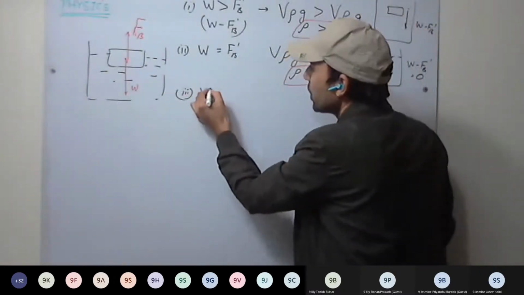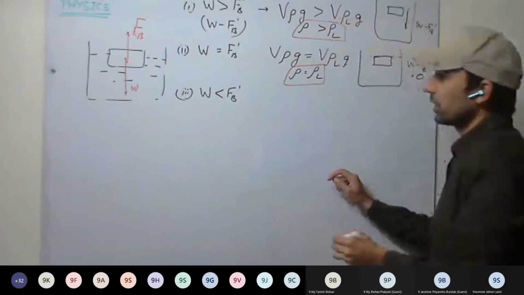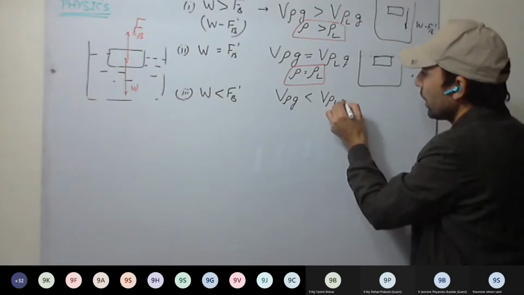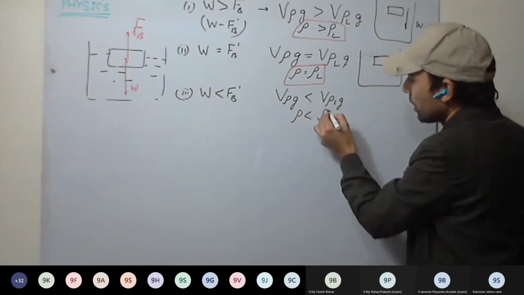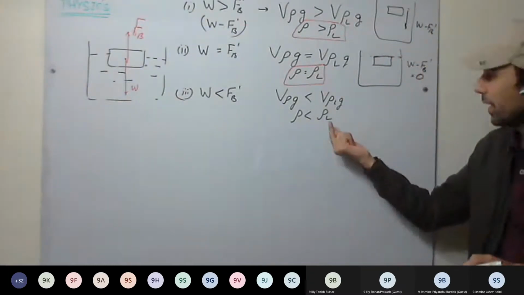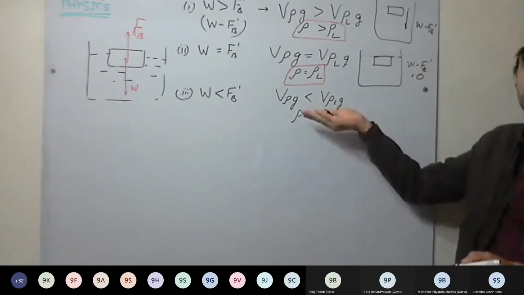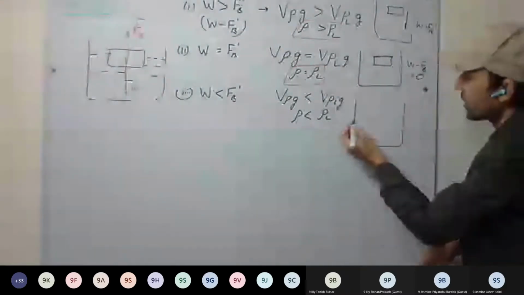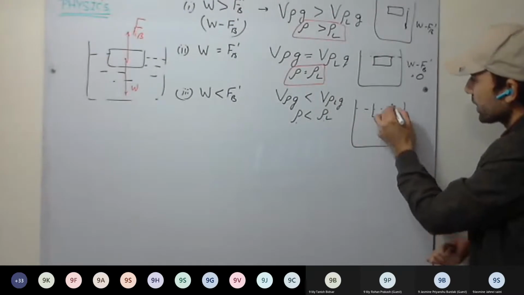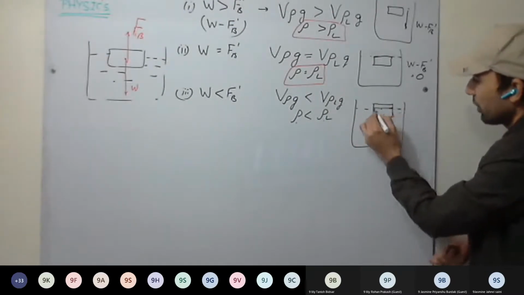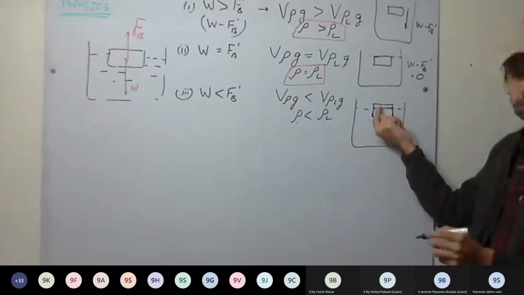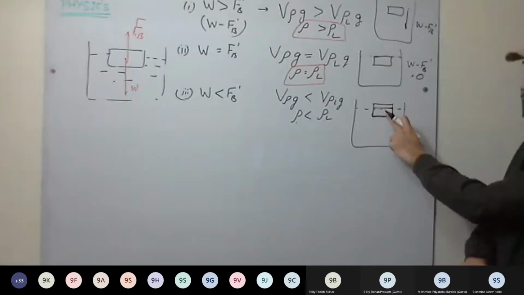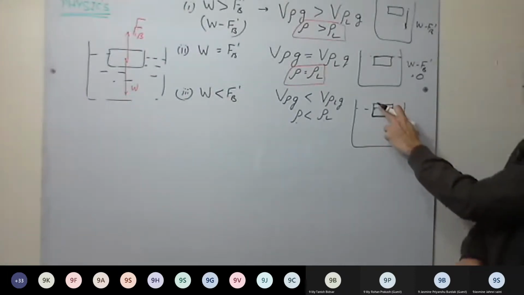Third case, when weight is less than maximum upthrust force. In this case, V rho g is less than V rho L g. Then when the density of the body is less than density of the liquid, it will float on the liquid, displacing some liquid depending on how much difference is there. The body will be submerged. Some part will be outside the liquid, some part will be inside the liquid. So body will be displacing some liquid, and the weight of the liquid displaced will be equal to weight of the body.